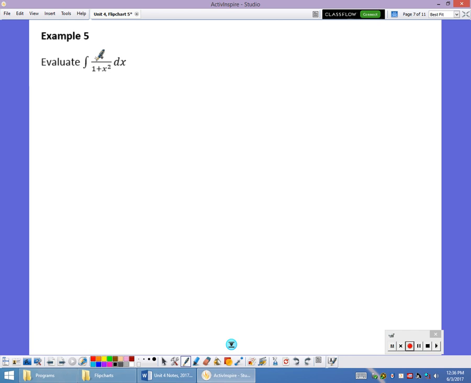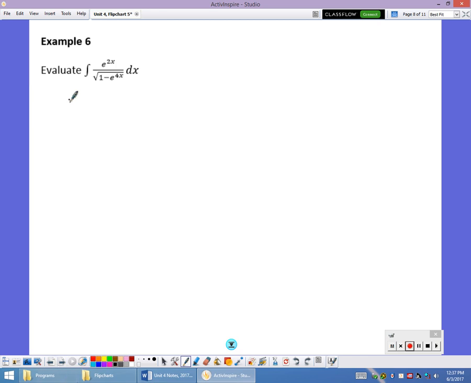The 4 is a constant out front, so for this antiderivative, I don't need any u substitution. That is u squared. A squared is 1, so a is 1. That's u squared, so u is just x. So it's going to be 4 times the inverse tangent of just x plus c. There's no 1 over a out front because it's 1 over 1.